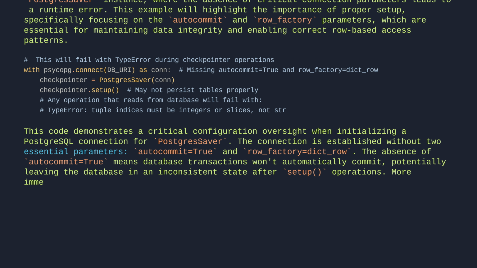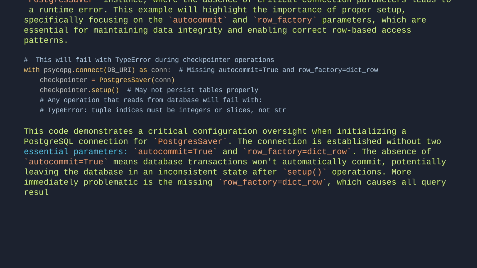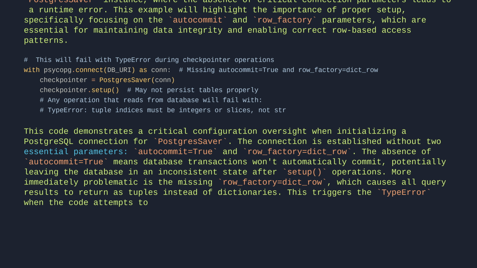More immediately problematic is the missing row_factory=dict_row, which causes all query results to return as tuples instead of dictionaries. This triggers the type error when the code attempts to access columns by name rather than index.